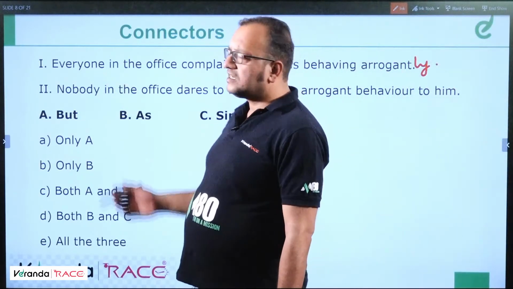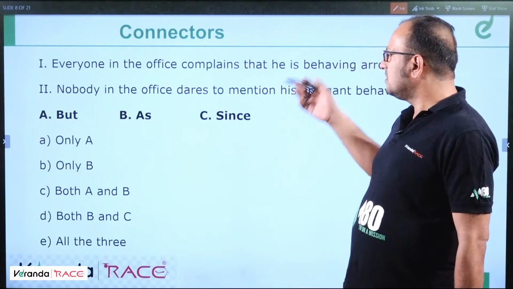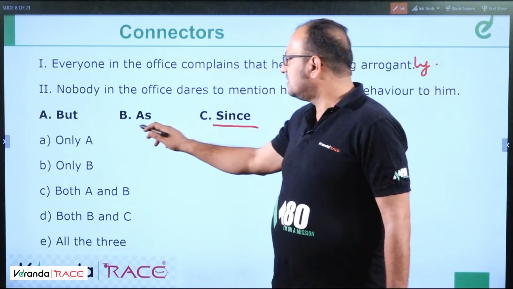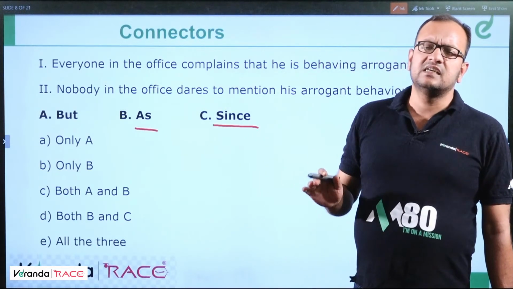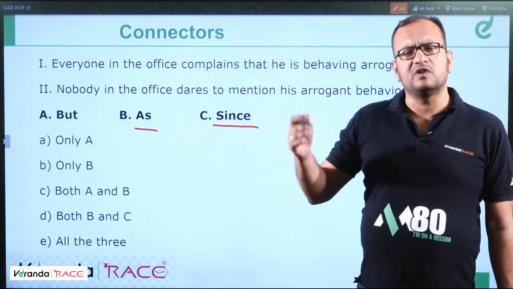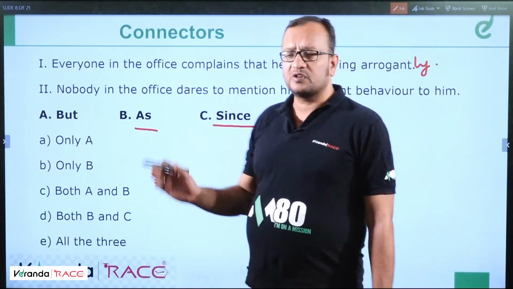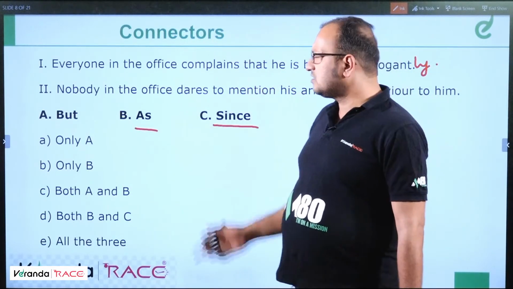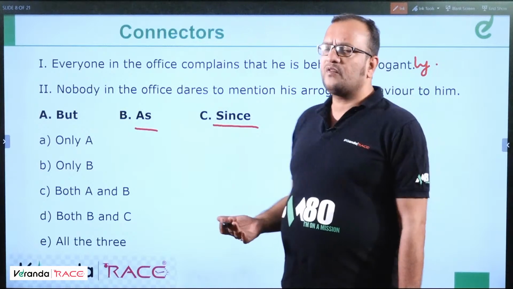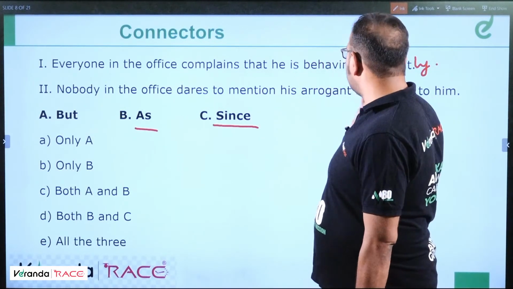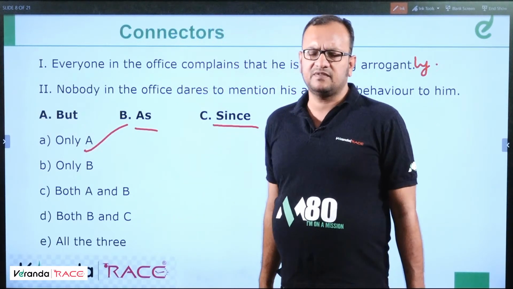So, these two statements are connected to each other but show a contradiction, because if we talk about since and as, they show the cause-effect relationship. Cause-effect means, for example, since he is not helping me, I won't help him. So there is a cause and effect relationship in since and as. But shows contradiction. So in this case, everyone in the office complains that he has bad behavior, but nobody in the office dares to question him or mention his arrogant behavior to him. So the answer will be but, means only A. This will be the correct answer. Fine.